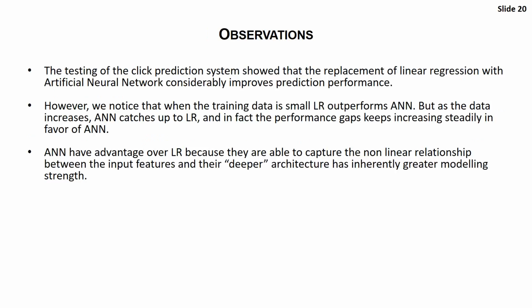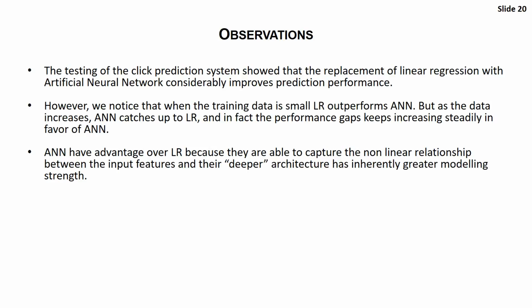The observations were, we actually did a performance analysis with other algorithms as well, to predict if the neural network was fit for our data or not. The testing of the click prediction system showed that the replacement of linear regression with an artificial neural network considerably improves the prediction performance.